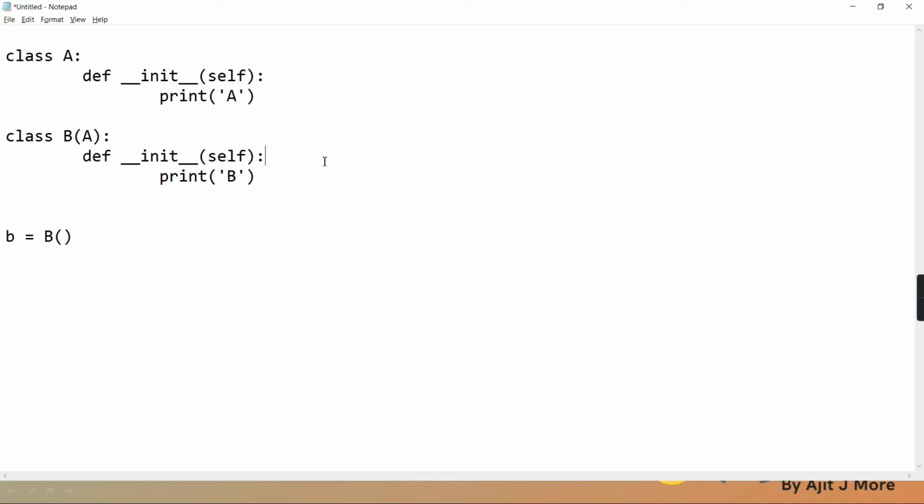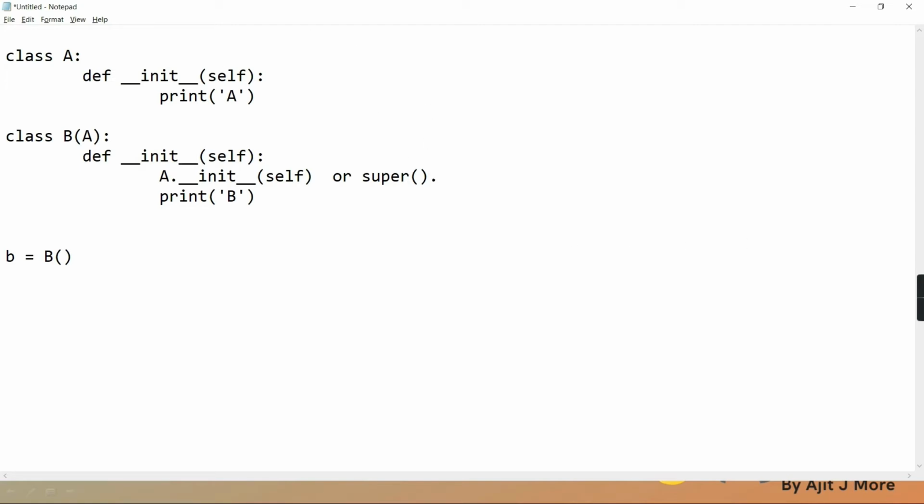So how to call it explicitly? There are two ways. One, you can use the name of the parent, dot double underscore init double underscore, and pass self, or you can use the super function. Super is a function in Python. Is the super function going to give you the parent object? Yesterday I told you, the super function returns the parent object.